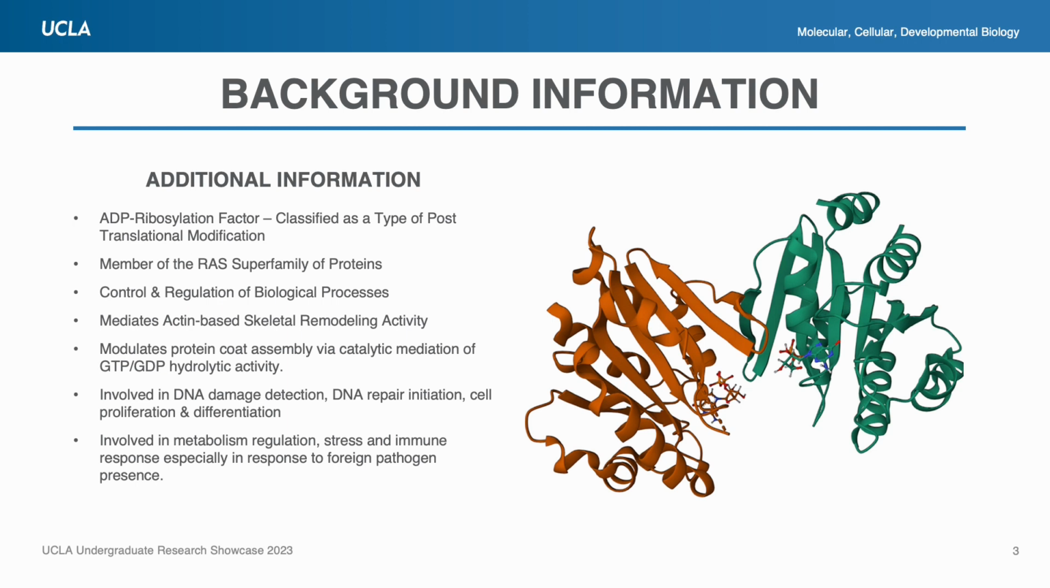differentiation. Now, ADP-ribosylation factors are members of the RAS superfamily of proteins and are specifically located in the Golgi apparatus with functions that mediate actin-based skeletal remodeling activity through catalytic control of GTP-GDP hydrolytic activity. Additionally, they are known to play a significant role in metabolic regulation, stress, and immune response, especially in the presence of foreign pathogens, and are very important in maintaining functional immunity in various organisms.